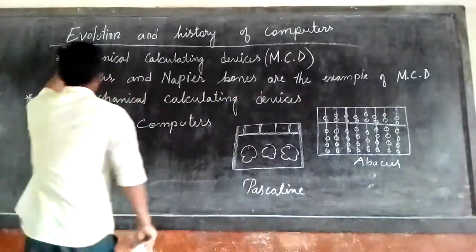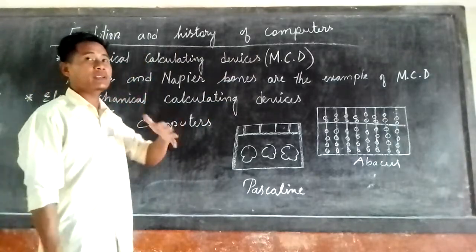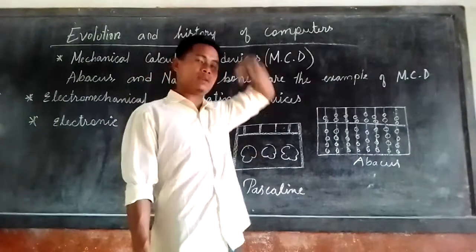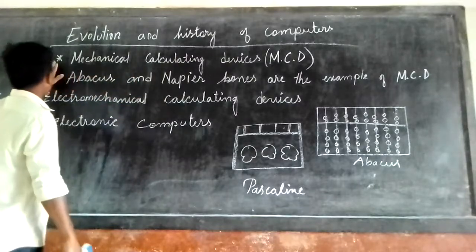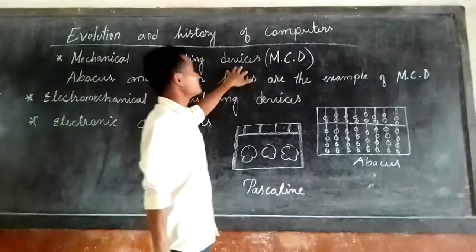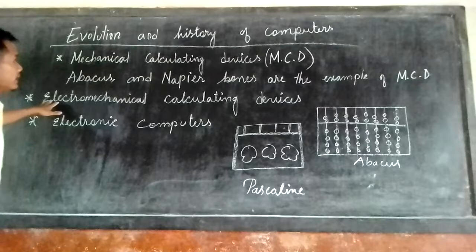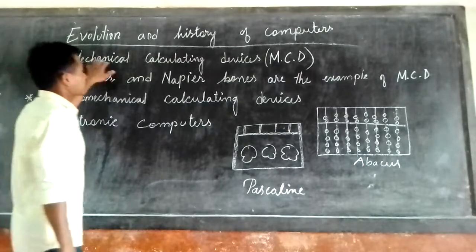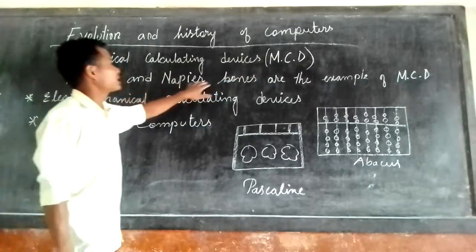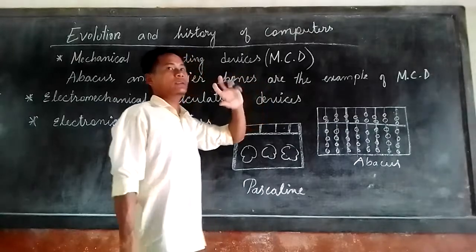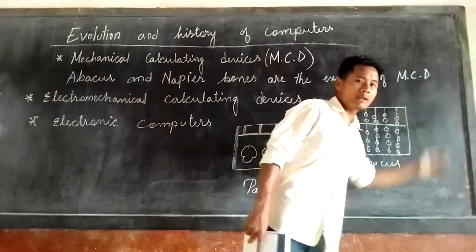So in the evolution and history of computers, we have 3 things to remember. History of computers means not today or these days, but ancient times. In ancient times, the first thing they made is the mechanical calculating device. This is a manual calculating device. In the category of mechanical calculating device, we have the abacus and Napier's bones, by John Napier. This is an example of MCD.